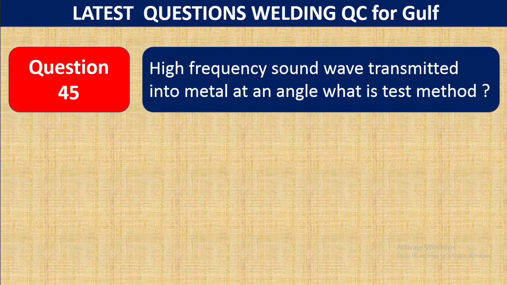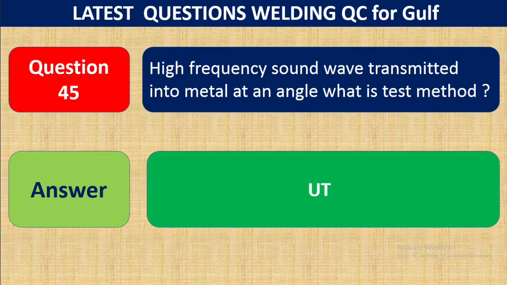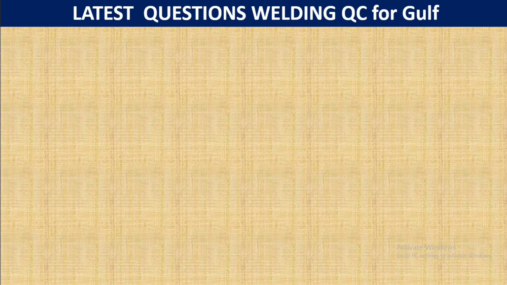Question number 45. High frequency sound wave transmitted into metal at an angle. What is the test method? This is definitely ultrasonic testing. Since it mentions the wave transmitted into metal at an angle, definitely it is UT.